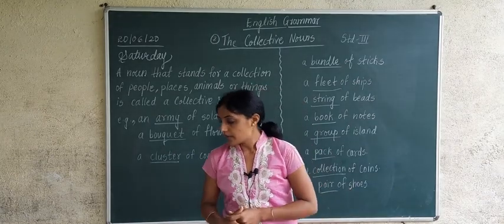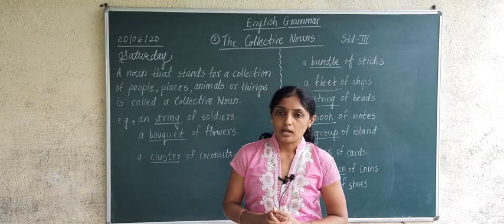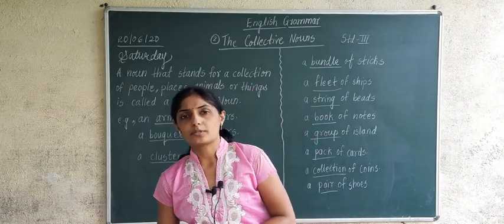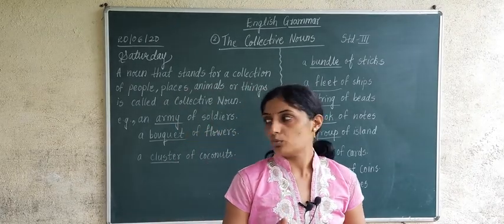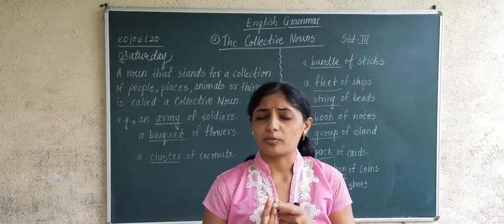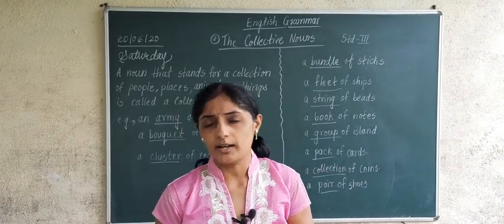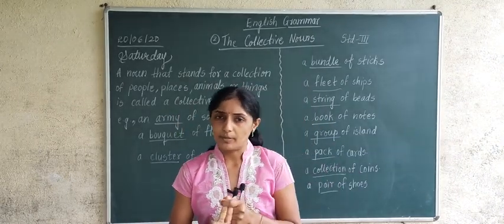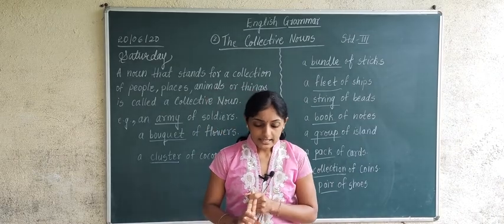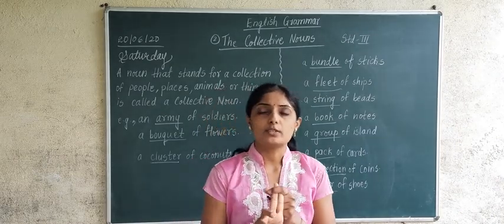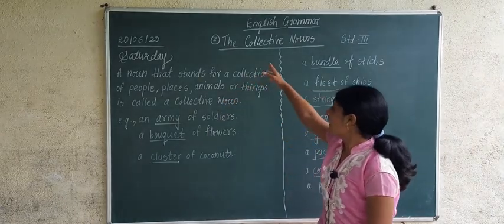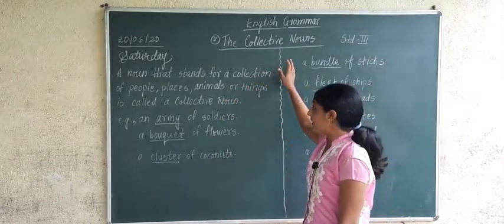Now today we are going to start with collective nouns. I told you there are 4 to 5 types of nouns. From that we studied 2, proper noun and common noun, in the previous chapter. Now we are going to study the second lesson. The name of our lesson is what? The collective noun.